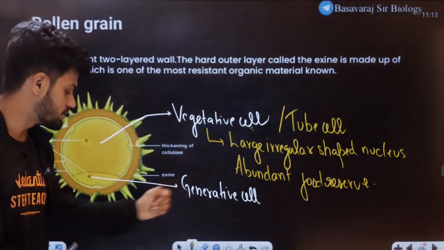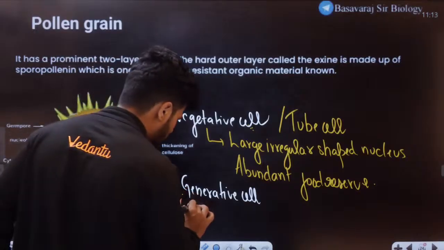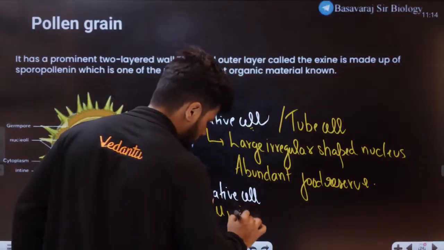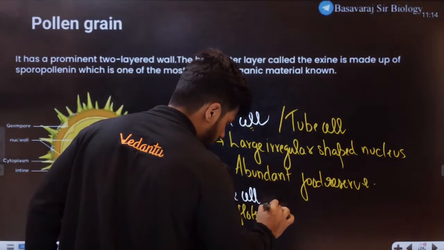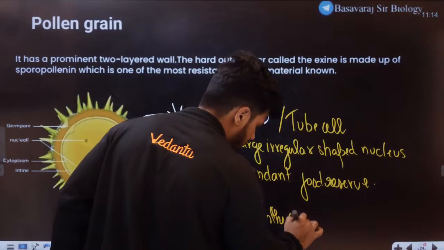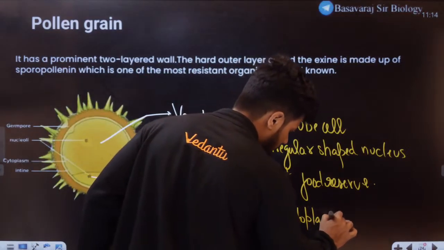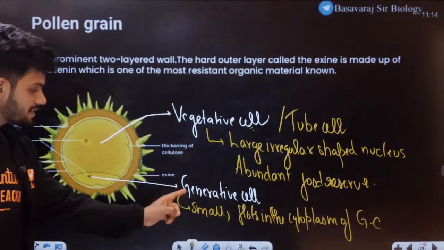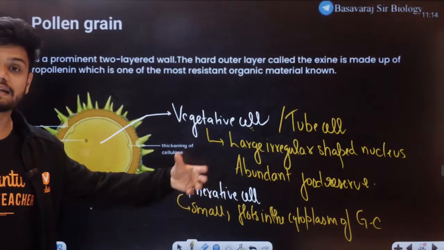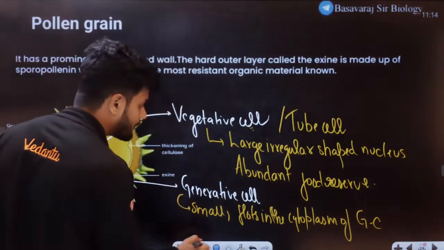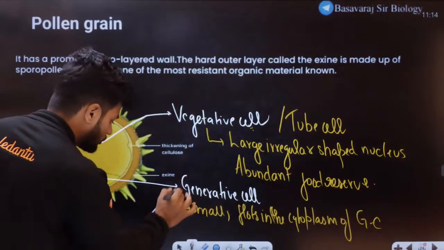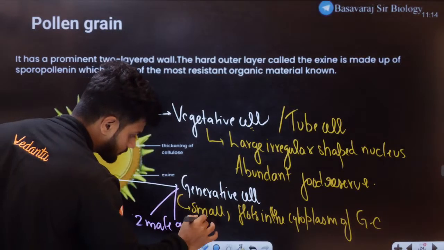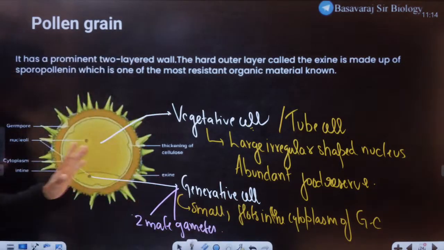Okay. Now this is called the generative cell, student. The generative cell is very small, and it floats in the cytoplasm of the vegetative cell, students. And this generative cell itself will divide eventually and give rise to two male gametes. This generative cell right here.